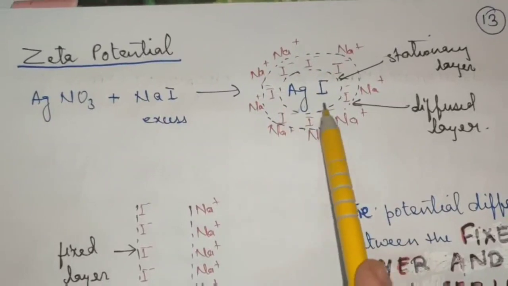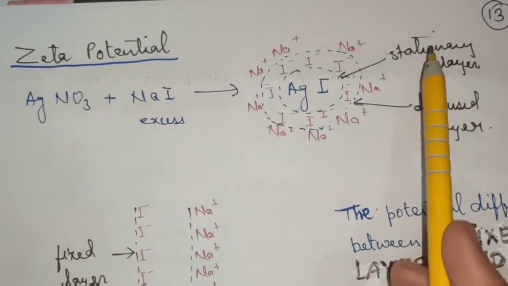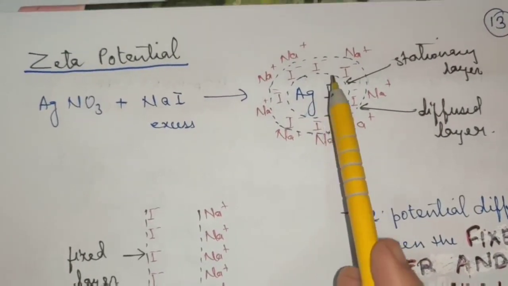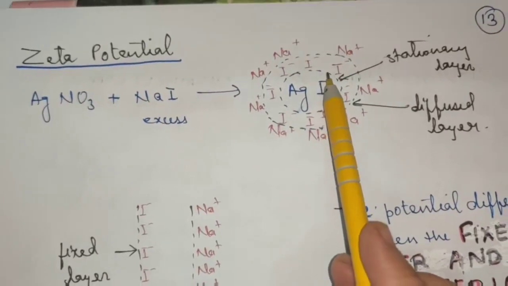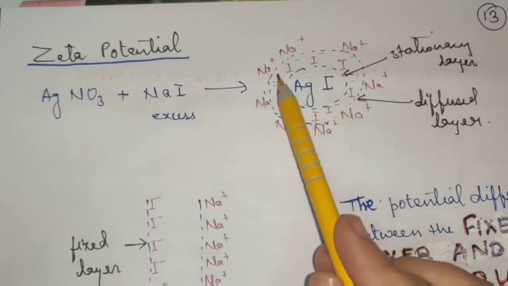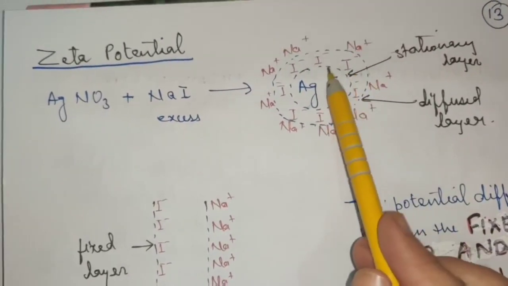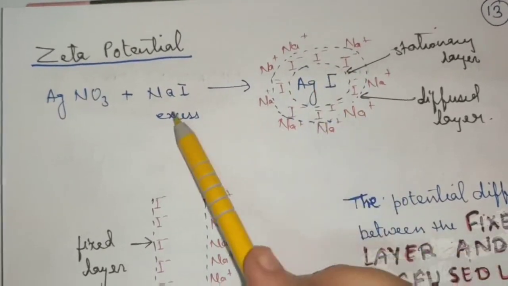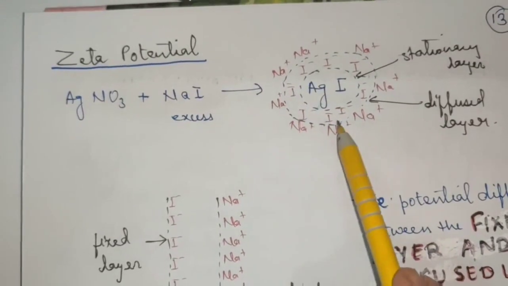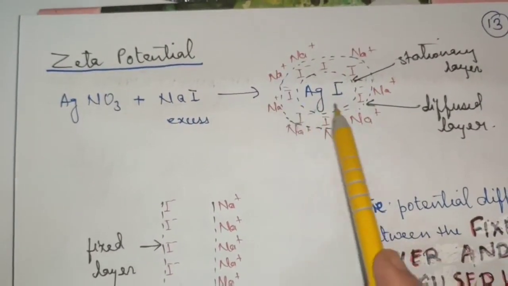Now the first layer which is being formed, or the first adsorbed layer, is known as stationary or fixed layer, because this layer cannot move unless you try to remove it by applying some methods. Otherwise it remains fixed here. And then because of the opposite charge attraction, what happens? The Na plus ions are also present in the colloidal system. These Na plus ions will also get adsorbed over the surface of the first layer.